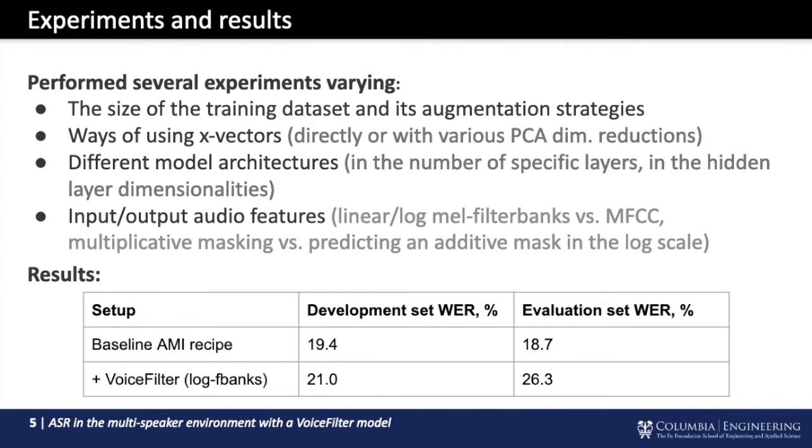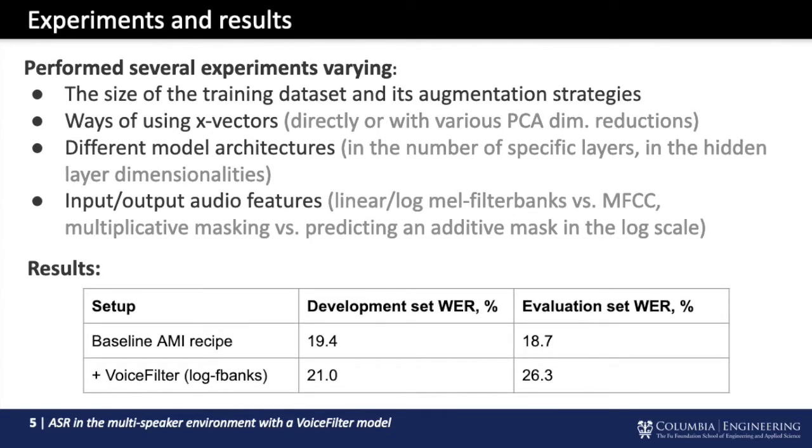I performed several experiments, however, since they are very expensive, I haven't been able to change all the parameters independently. The variations were in the following characteristics: the size of the training dataset, whether X-vectors were used directly or reduced via PCA, model architecture, the number of specific layers and their dimensionality, various input-output audio features, as I was aiming for a drop-in replacement in the original AMI recipe that uses MFCC features. For filter banks, I implemented a filter bank to MFCC conversion binary.